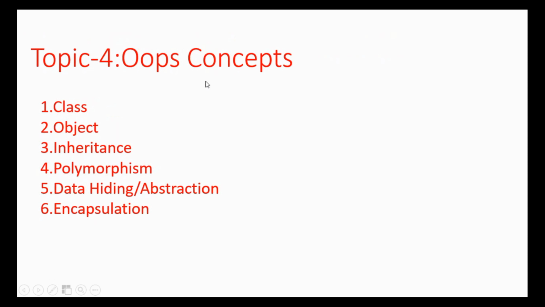So now I'm coming to the OOPS concept. The OOPS concept is the object oriented programming concept. This is a very important topic of C++ programming. Why? Because in interviews they will ask you about the OOPS concept every time. Okay, so these are the 6 things which I will explain with real world examples: class, object, inheritance, polymorphism, data hiding, abstraction, and encapsulation.